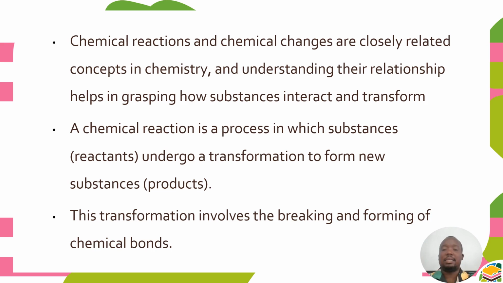This transformation involves the breaking and forming of chemical bonds. So in a chemical reaction, there is bond breaking, then bond rearrangement, then bond formation. No wonder there is the production of a new substance known as a product.